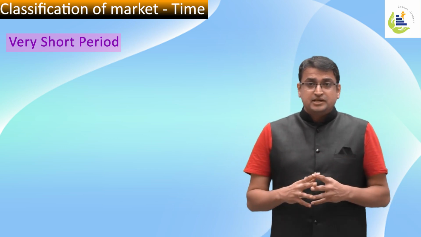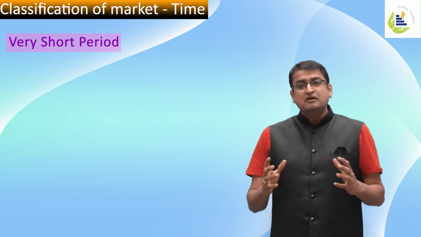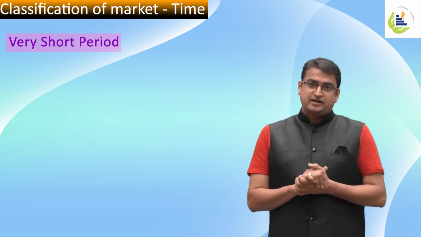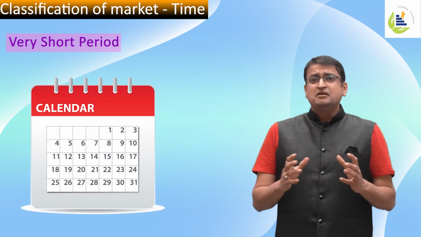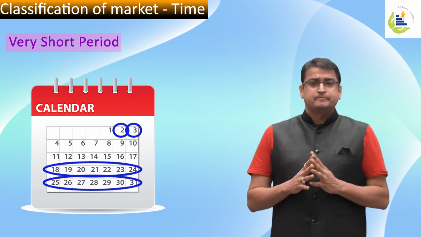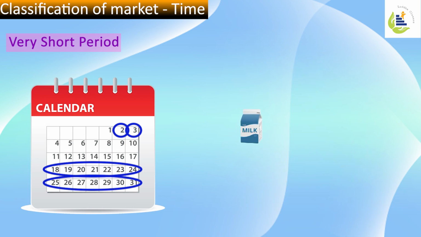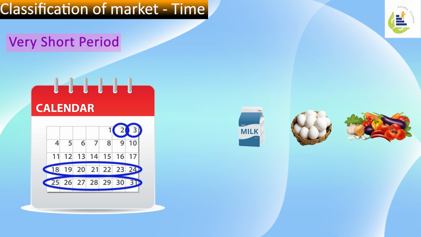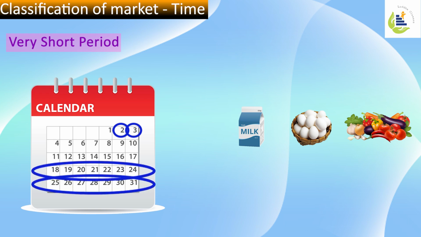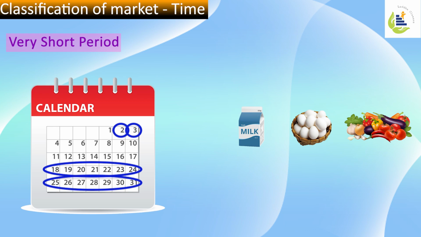Certain commodities are sold in a market for a very short period of time. The period can be from a few days to a few weeks. Examples are milk, eggs, perishable goods, vegetables. Now their life is very small, so the period of transaction of those goods is very small, ranging from a few weeks to a few days. Hence, markets for such commodities are known as very short period markets.